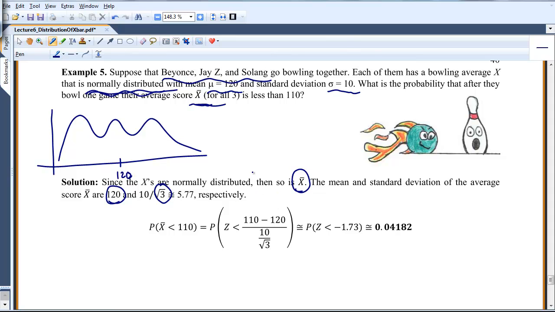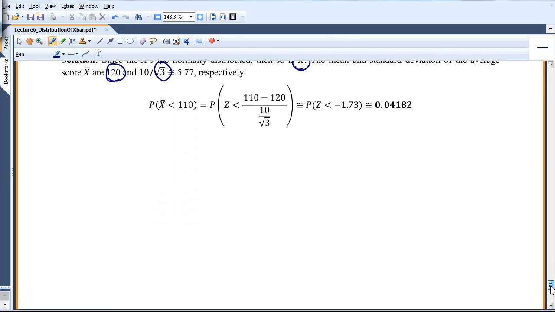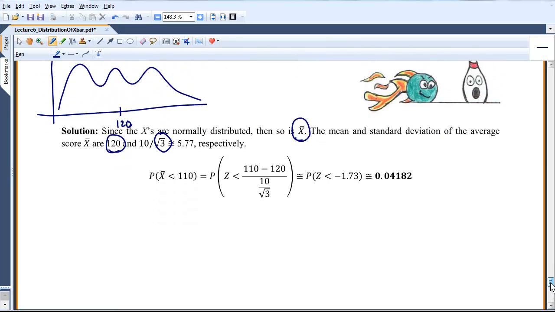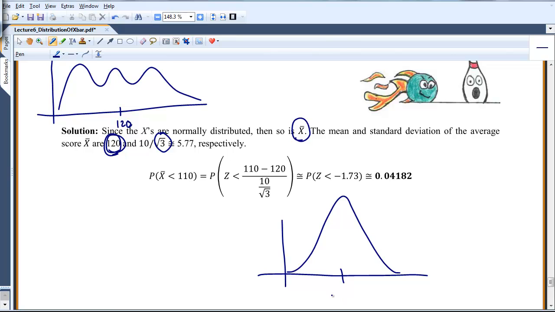And here I'm just finding the probability by standardizing to get a z-score, but I could have done this in Minitab. All you would have had to do is go to Graph, Probability Distribution Plot, and put in mu is 120 and sigma is 5.77.